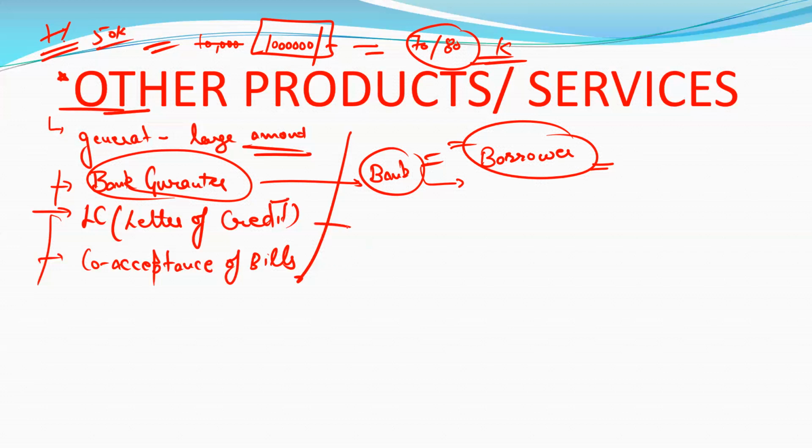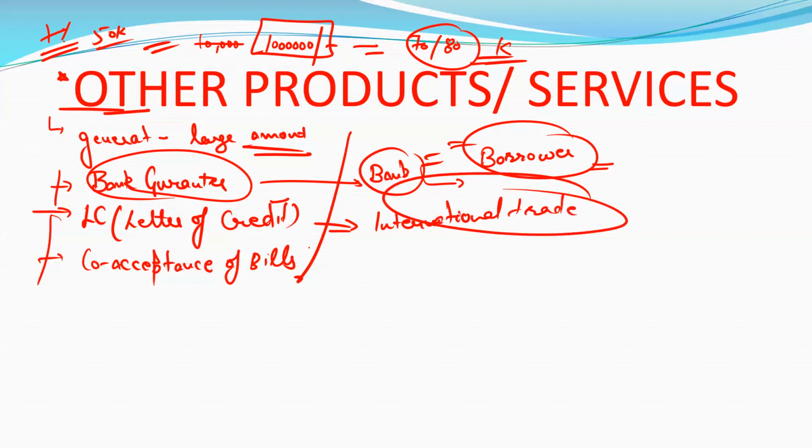Next one is letter of credit. A letter of credit is basically used when we are doing international trade. As we have already discussed in detail, letter of credit is also a product or service in which the bank will earn from the commission.